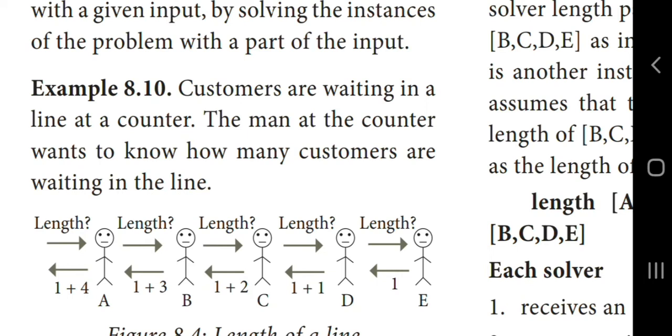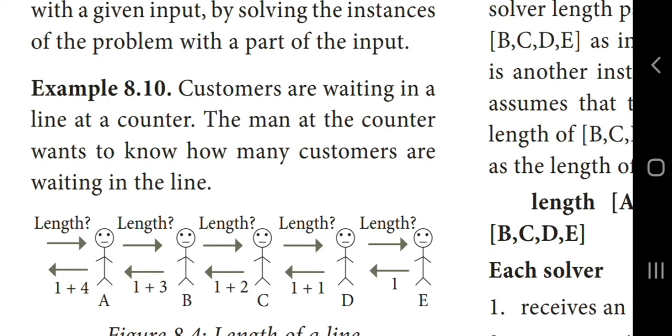So how can this problem be solved? Now you can see the picture. How many customers are standing? Totally 5 customers are there, that is customers A, B, C, D, E. 5 customers in the queue. The counter man wants to know how many members are standing in the queue.